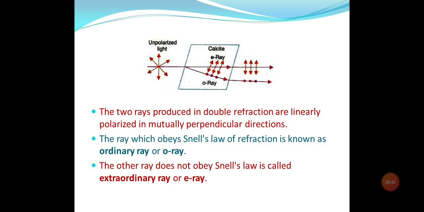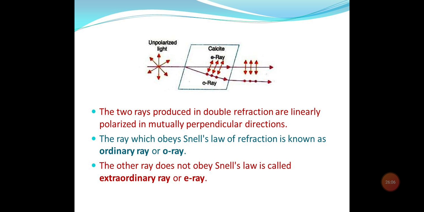Now I have here shown you the face of the calcite crystal. Since the two opposite faces of the calcite crystal are always parallel to each other, the two refracted rays, that is ordinary and extraordinary, will emerge parallel to the incident beam. But they will be displaced by a distance proportional to the thickness of the crystal.